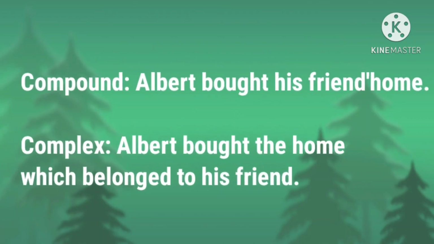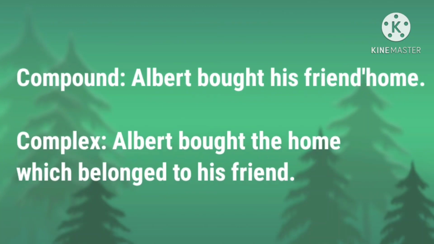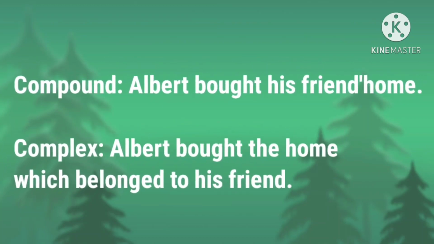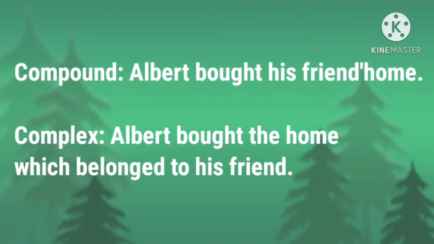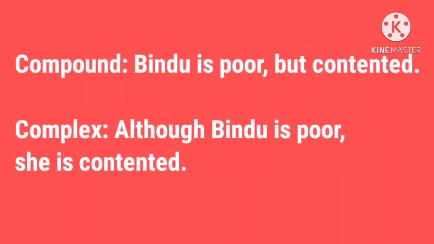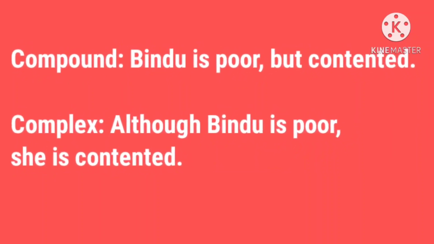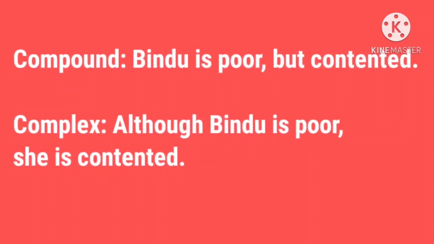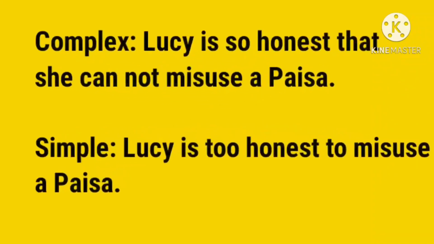Next example is, Albert bought his friend's home. This is the compound sentence and it is converted into complex sentence. Albert bought the home which belonged to his friend. And the next example is, Bindu is poor but contented. This is the compound sentence and it is converted into complex sentence. Although Bindu is poor, she is contented.